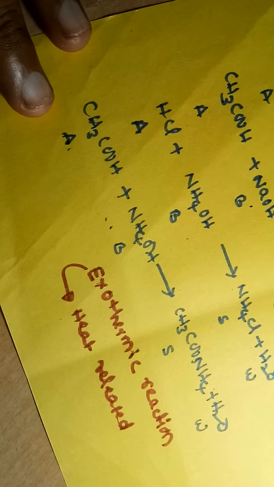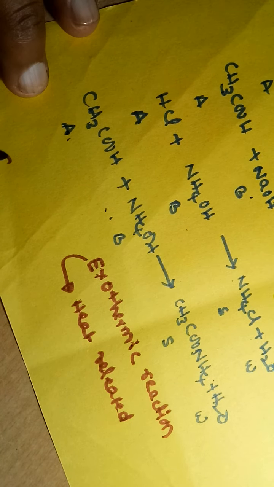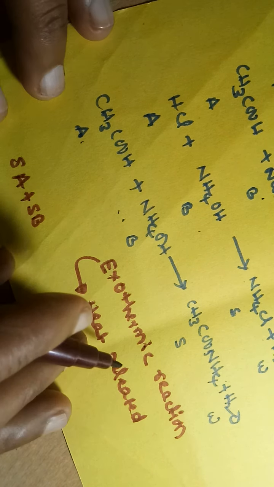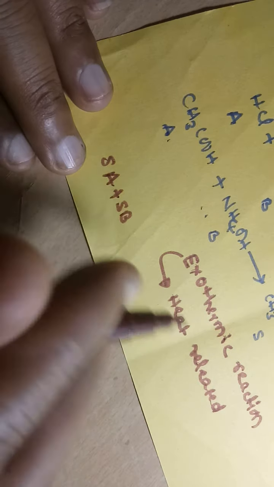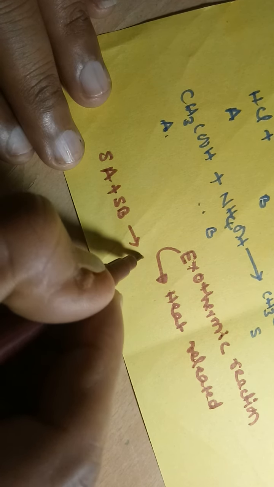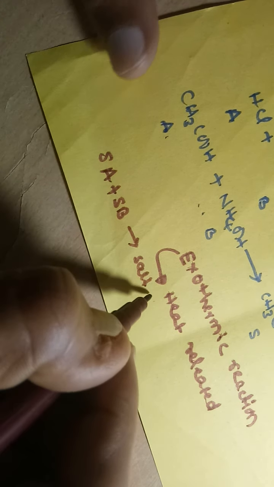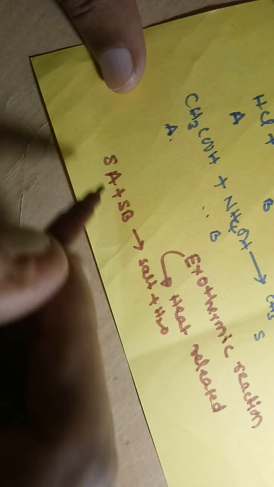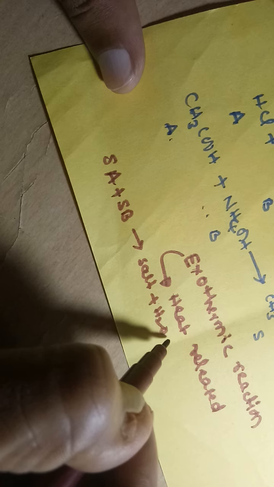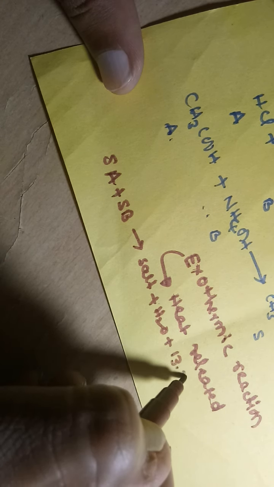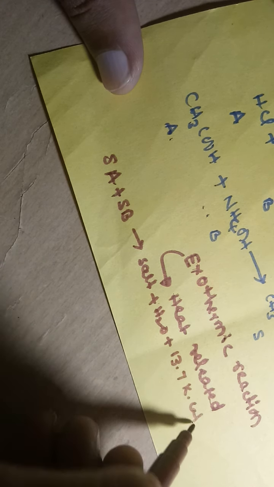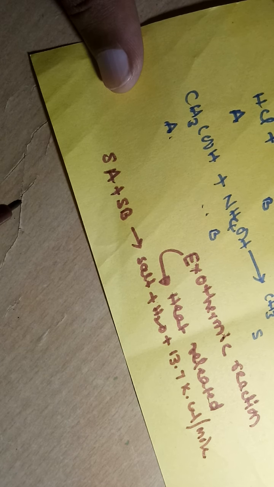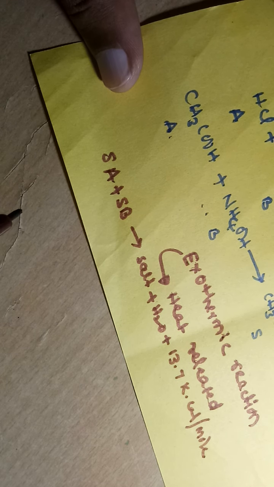According to experimental evidence, in a neutralization reaction, if a strong acid and a strong base react with each other and form salt plus water, then in this strong acid versus strong base neutralization reaction, 13.7 kilocalories per mole of energy is released.